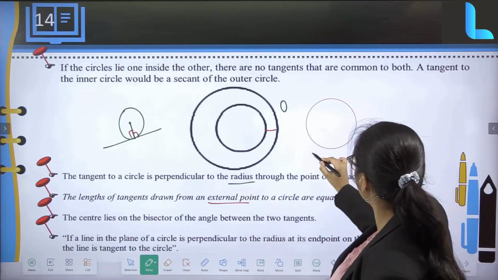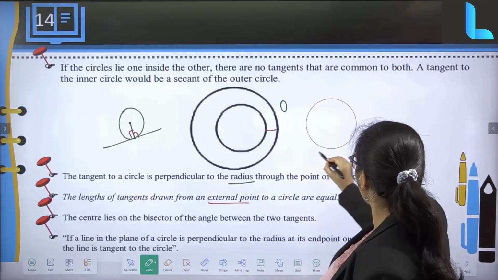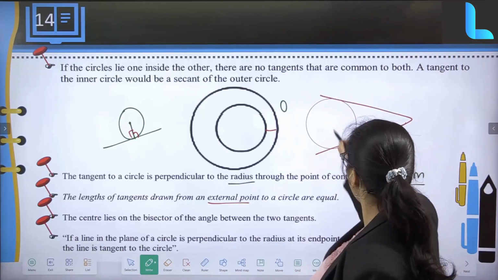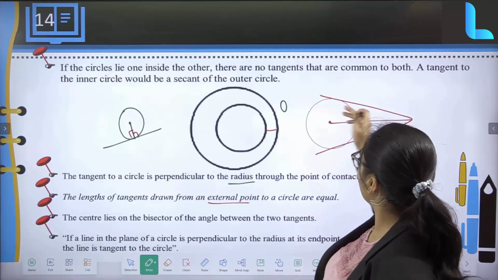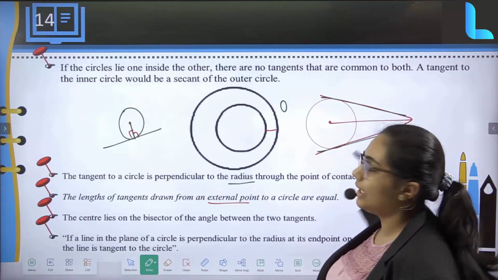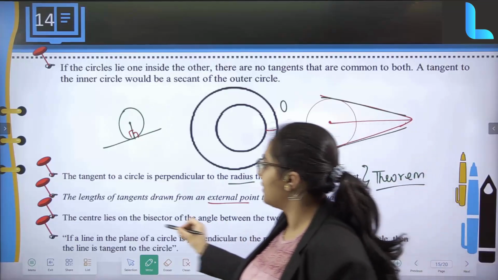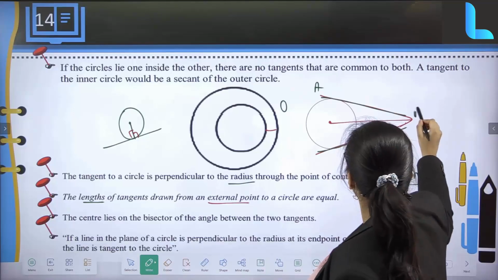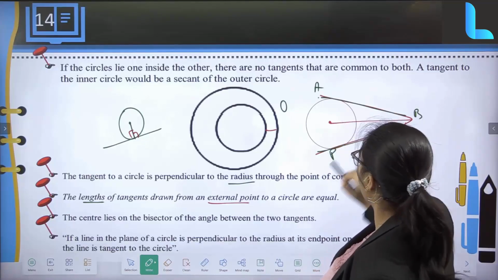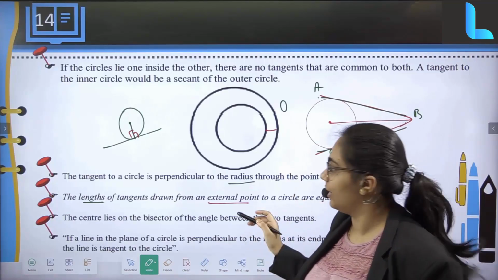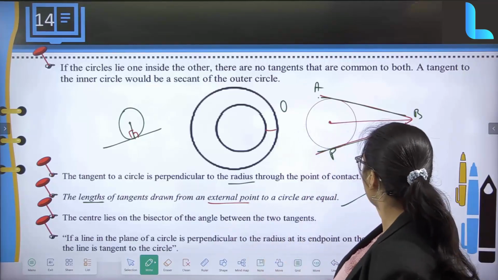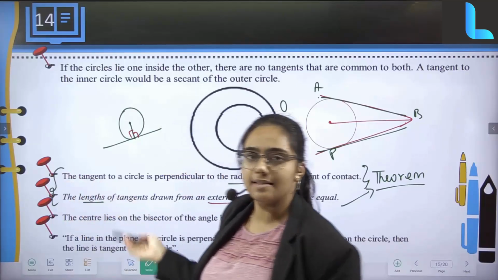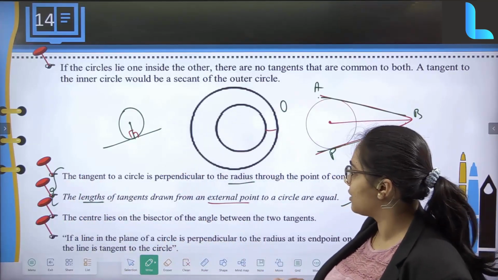If I consider the external point like this, with 1 tangent and 2 tangent, and there is a center point over here, then whatever these 2 tangents I have, they are going to be equal. That is the length of the tangents. Suppose I name it as A, B and P, then that is PA is equal to PB. That is what it is, and even this is again important as a theorem which could be asked. From these 2, you can expect a question as a theorem.